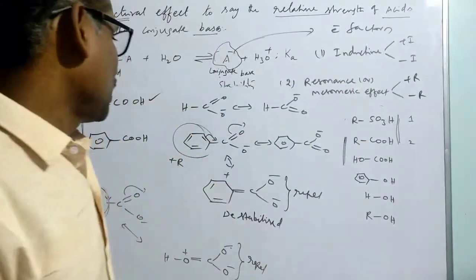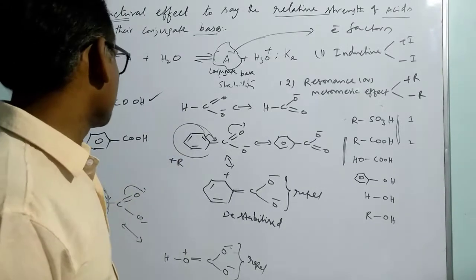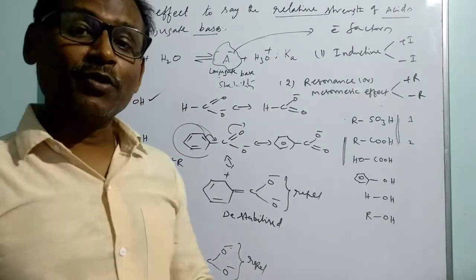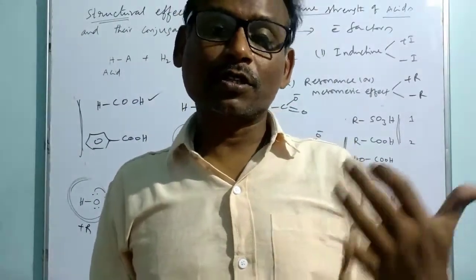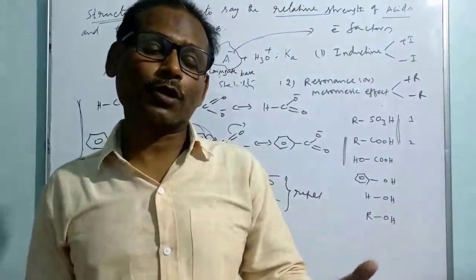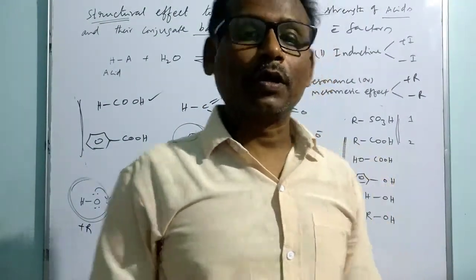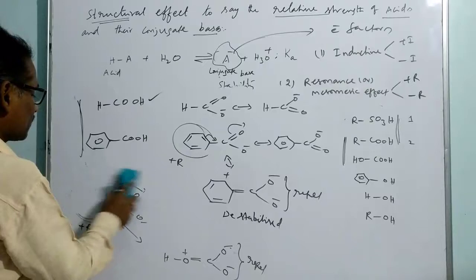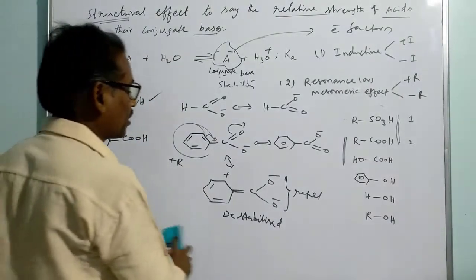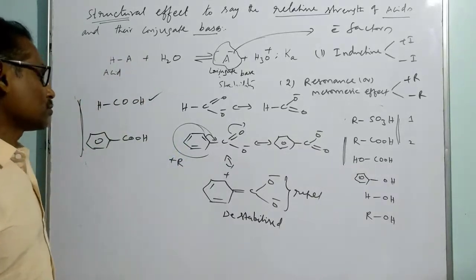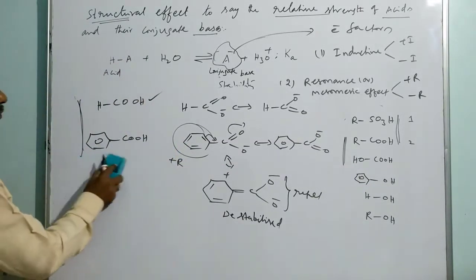Okay, dear student, I am saying that the phenyl group here acted as a plus R group. In some situations the phenyl group also acts with a negative effect. That means it also withdraws the electron from the rest of the molecule as per the demand of the situation in the molecule. Sometimes the phenyl group shows a minus resonance effect. Let me give an example to understand positive and negative mesomeric effect.